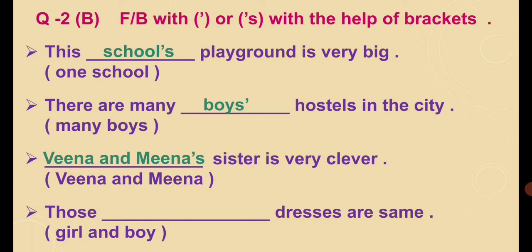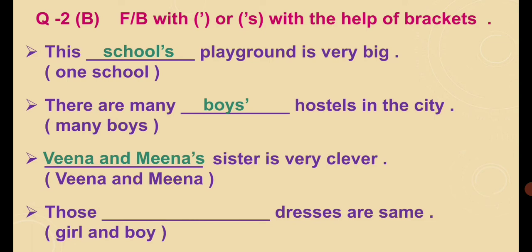That's why we write Veena and Meena's, and then apostrophe s, because the sister is common, which is related to both, right? So we write apostrophe s after the second noun.